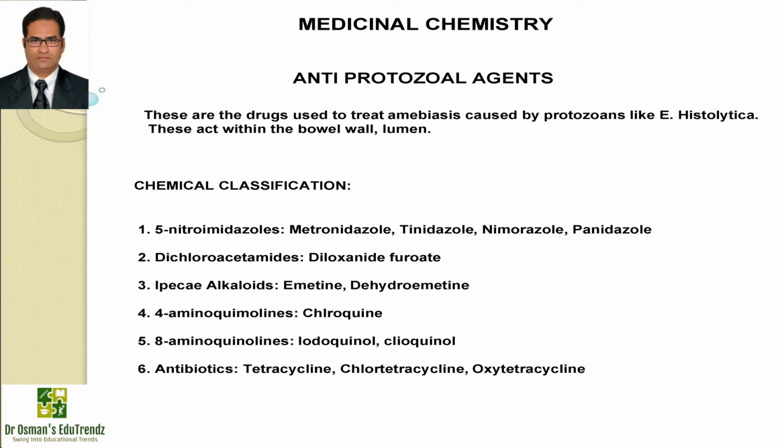The chemical classifications for antiprotozoal agents are as follows. The first class is 5-nitroimidazole, examples metronidazole, tinidazole, nimorazole, panidazole. Second class is dichloroacetamide like diloxanide furoate. Third class is IPCA alkaloids like emetine and dehydroemetine. Fourth class will be 4-aminoquinolines like chloroquine, followed by 8-aminoquinolines like idoquinol, cleoquinol. Sixth class will be antibiotics like tetracyclines, chlorotetracyclines and oxytetracyclines.